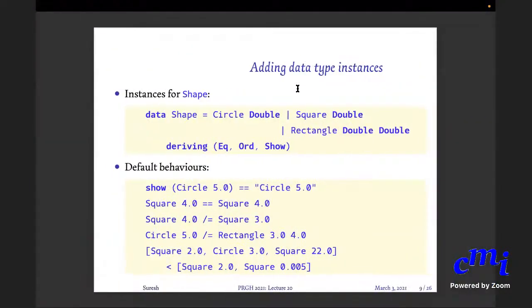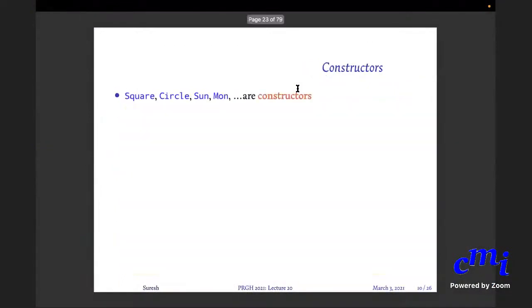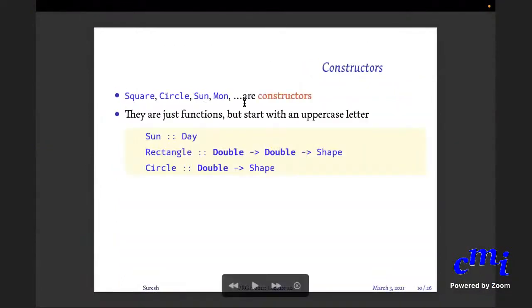This is something that I explained already. Circle, Square, Sunday, Monday, etc. are all constructors, or to be more specific, value constructors. They construct a value from other values. They are just functions, but start with an uppercase letter. That is the only difference. So Sunday is a function with 0 arguments. It's of type Day. Rectangle is a function with 2 arguments. It's of type Double -> Double -> Shape. Circle is of type Double -> Shape, etc.